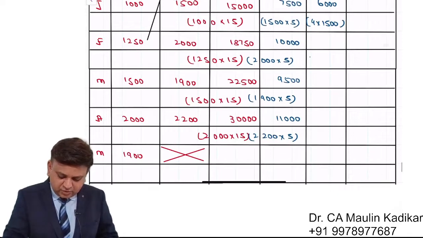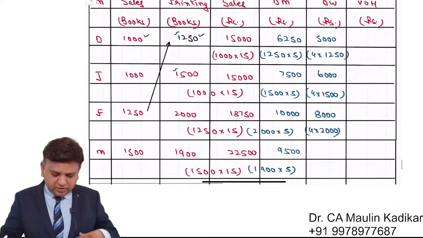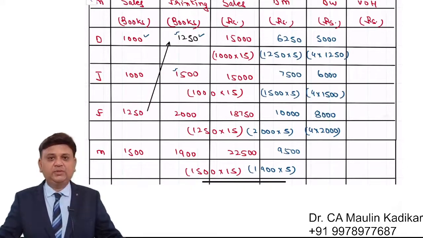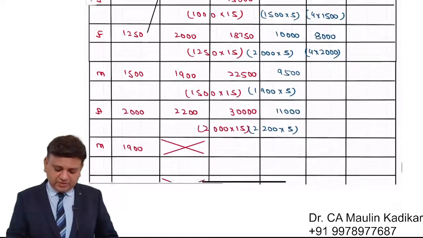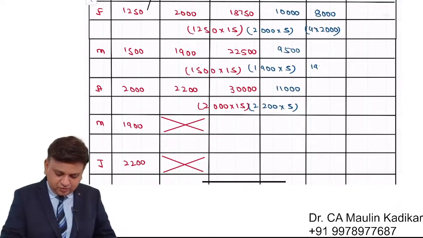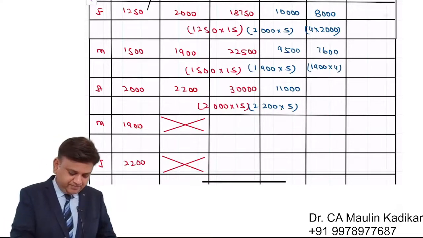Then it is 4 into 2,000, that is 8,000, and so on. I want you to write in the chat box what is the direct wages cost for the month of March. Everybody is requested to pay attention. Apparently, I feel that it is 1900 into 4. Apparently, I feel like this, and I write the answer 7600.